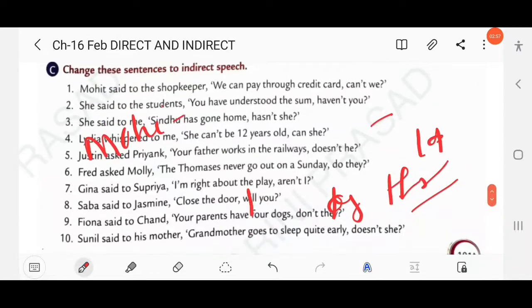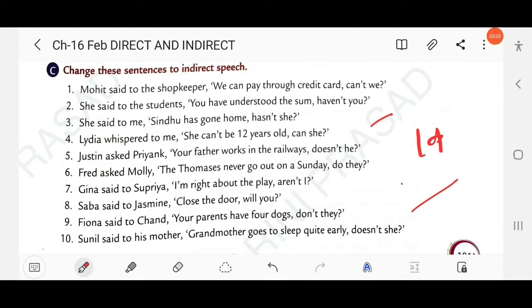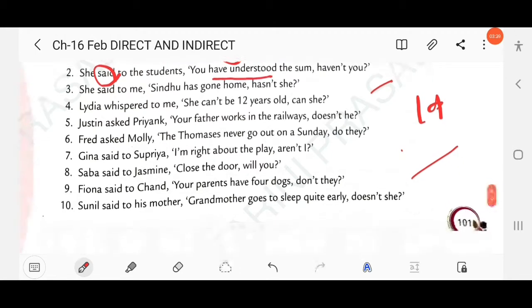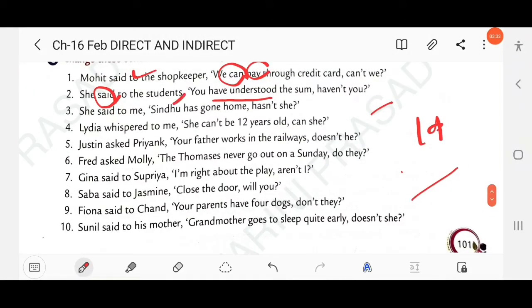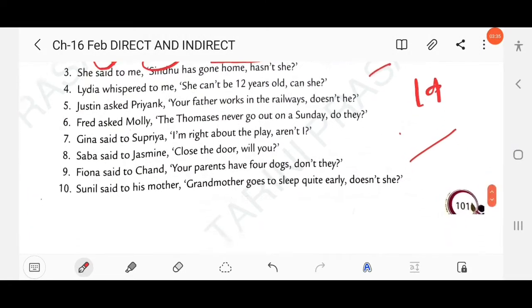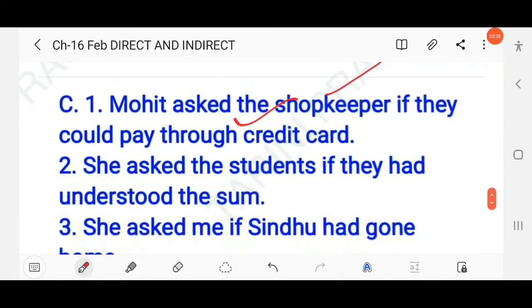Next question: She said to the students, "You have understood the sum, haven't you?" Here the reporting verb is in the simple past and the reported verb is present perfect. In the first sentence you find modal auxiliary plus V1. In this second sentence the reported verb is in the present perfect, so it will change into past perfect. She asked the students, if, students is plural, if they had understood the sum. Clear?